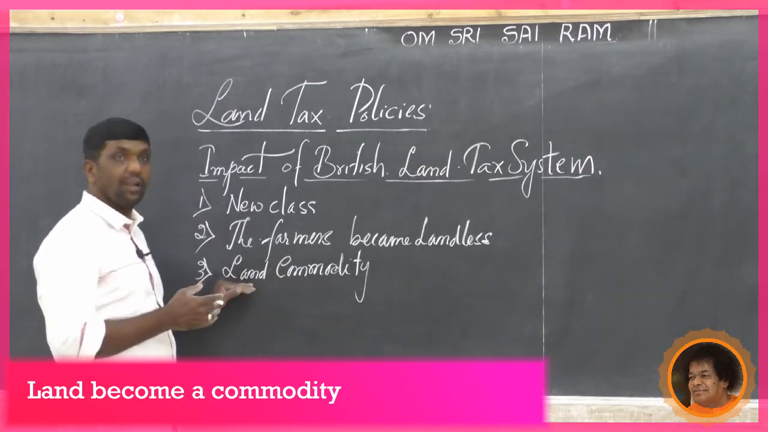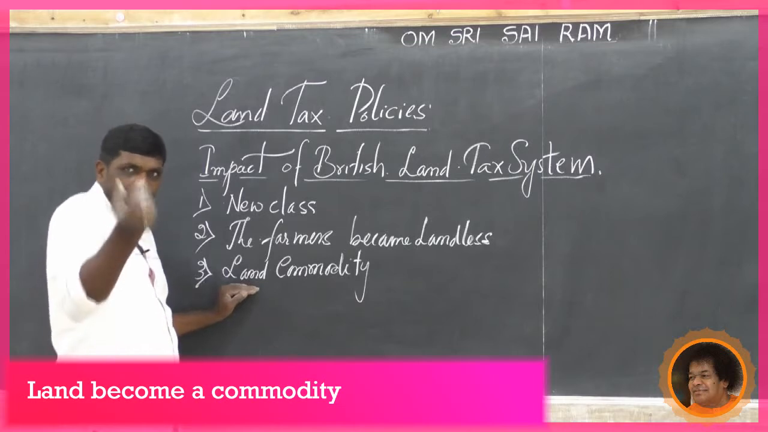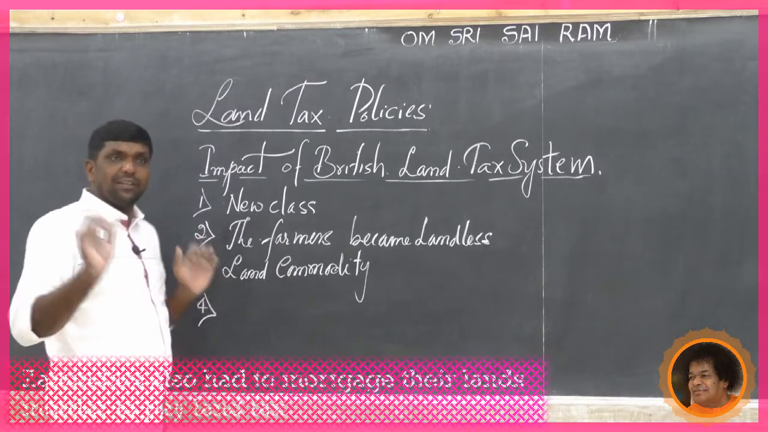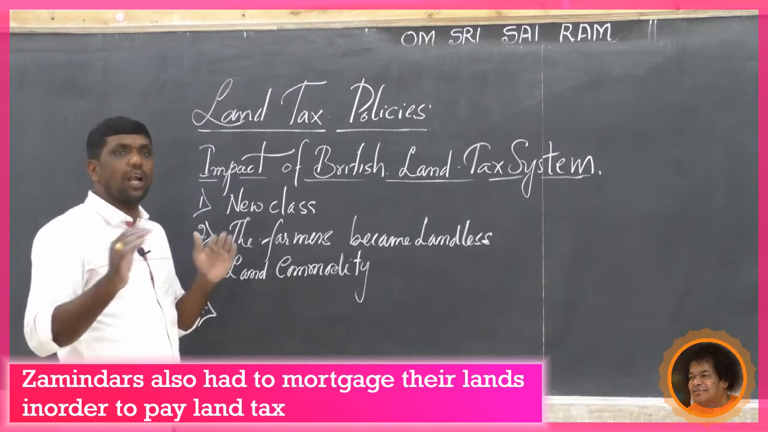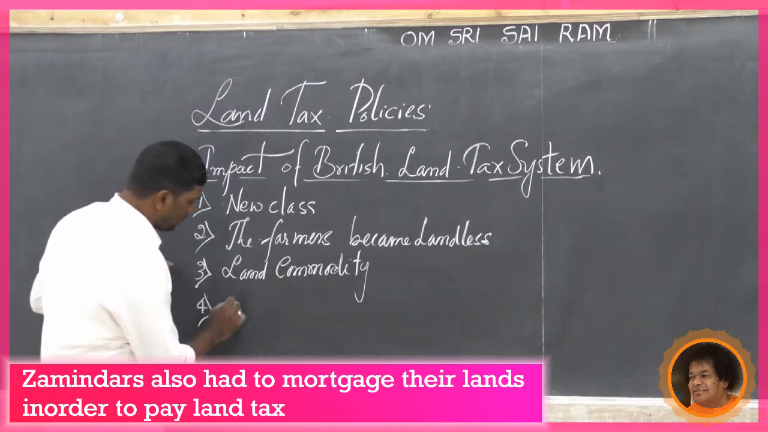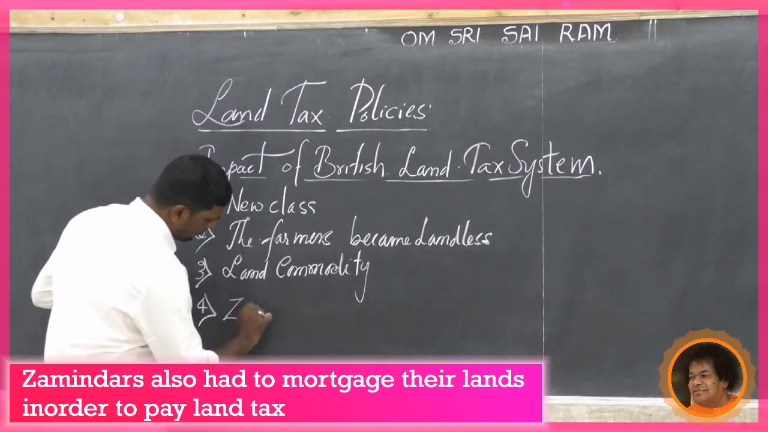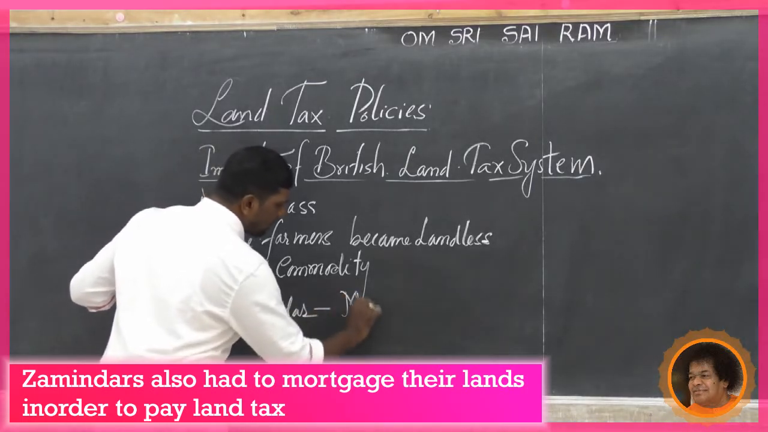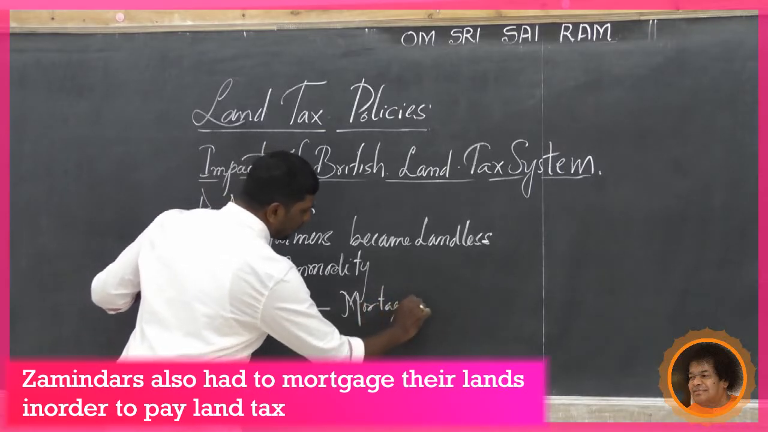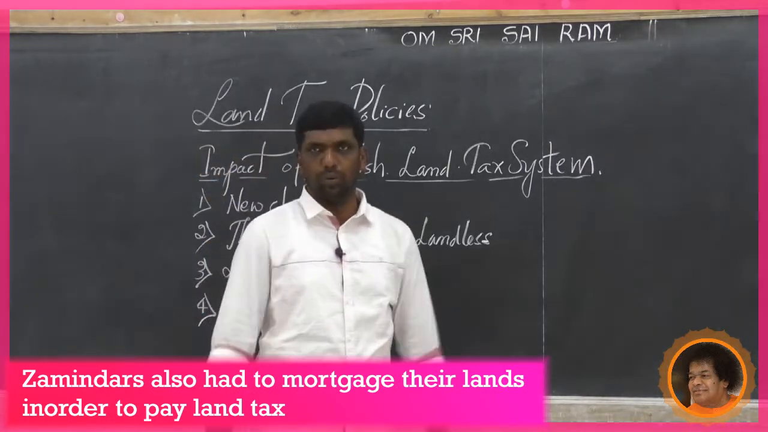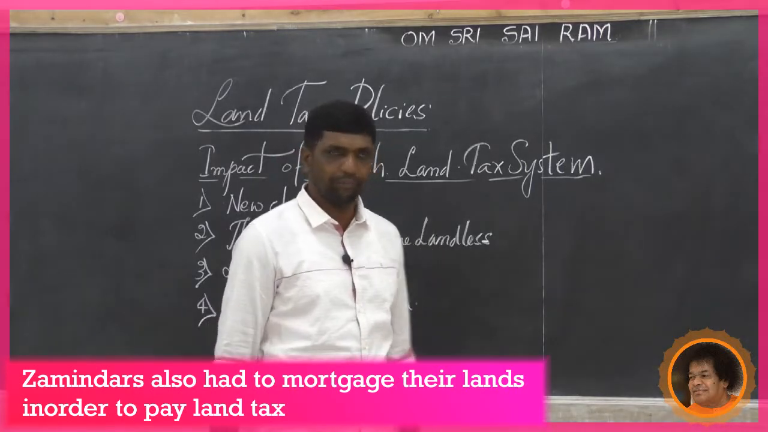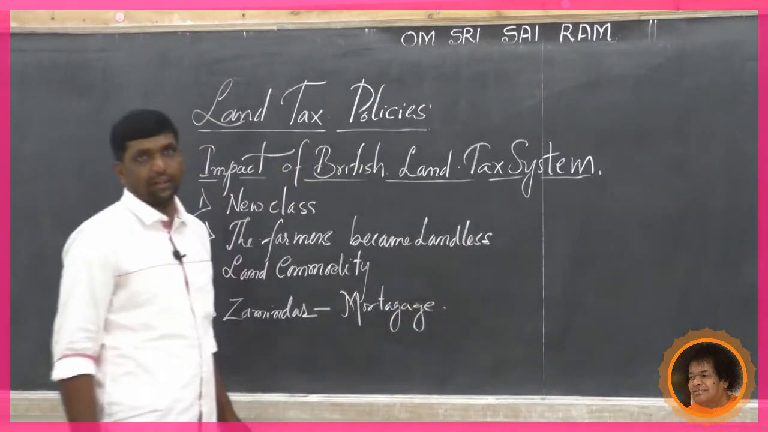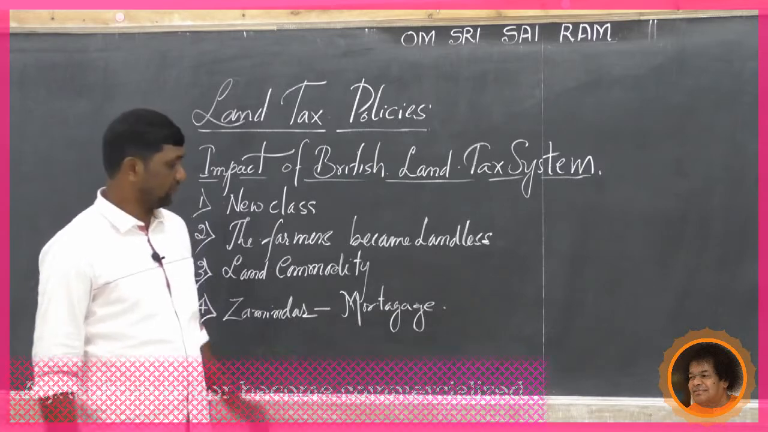So we mentioned land becomes a commodity. And fourth point, zamindars also had to mortgage their lands in order to pay the land tax to the British. Zamindars had to mortgage, pledge. Mortgaging means adavu iduvudu. You might have heard the word pledging. Mortgage the land when they are unable to pay the tax.